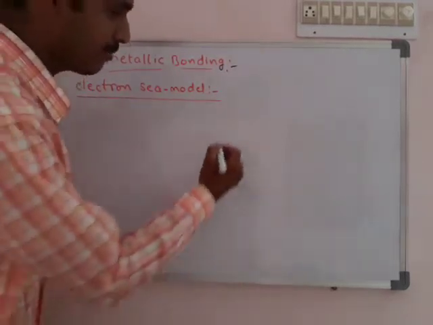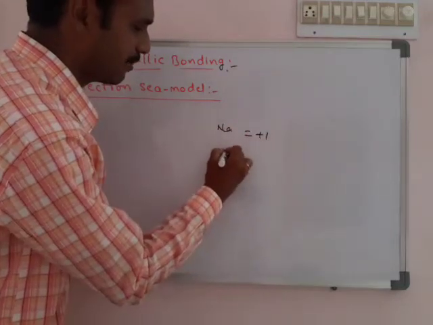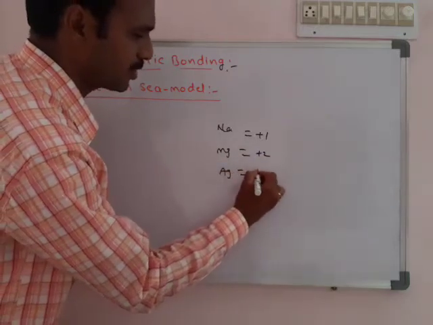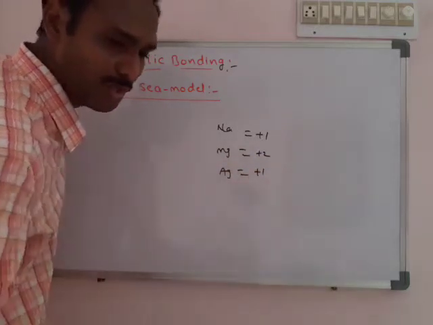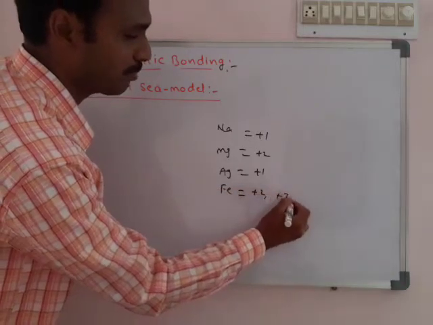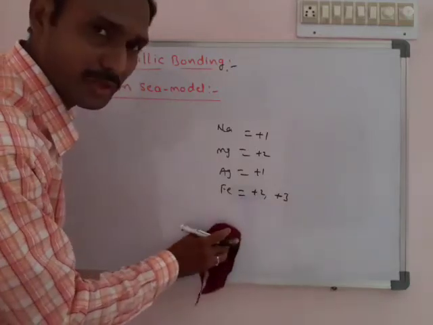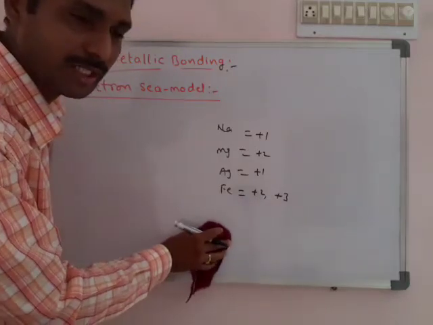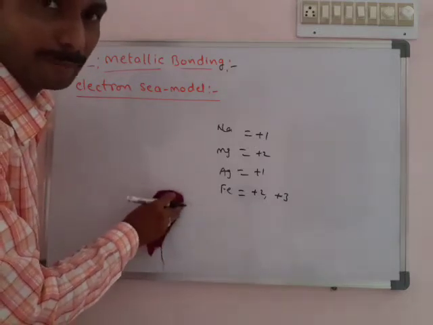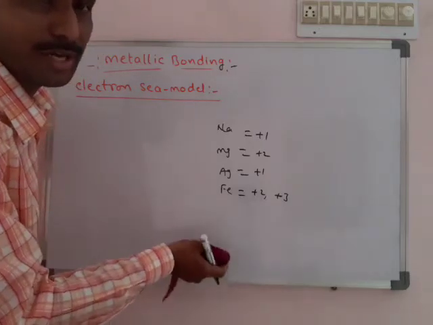For example, sodium metal loses one electron, and magnesium loses 2 electrons. Silver also loses 1 electron. Iron has a possibility of plus 2 or plus 3. If the number of electrons released is more, then more electrons will be formed and more negative cloud will be formed. More negative cloud, more positive charge, means more attraction power.